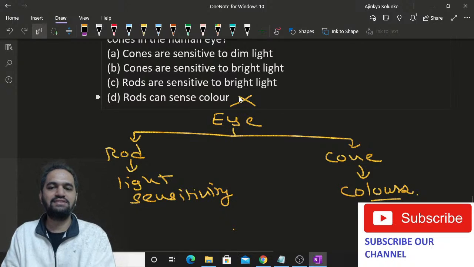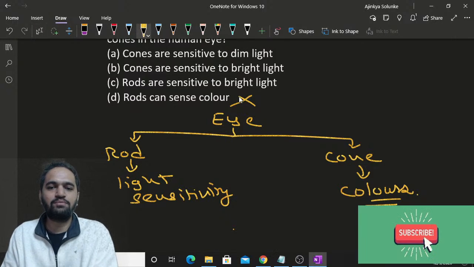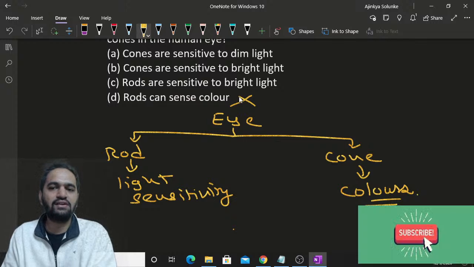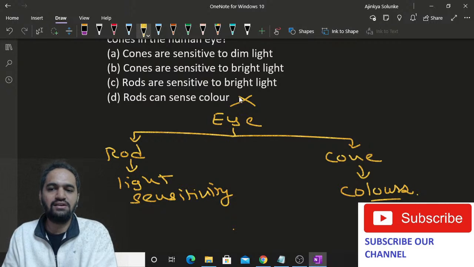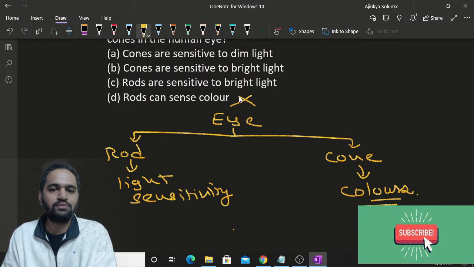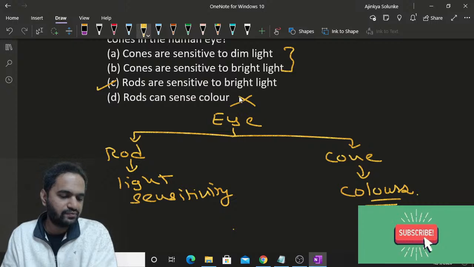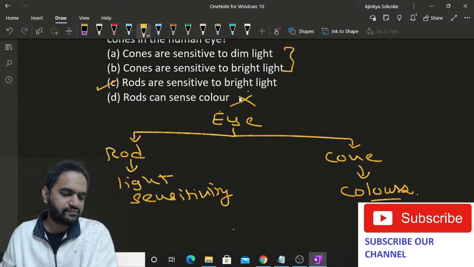Correct? Rods cannot sense color. That is not possible. And who is sensitive to light? Rods are sensitive to light. Cones are basically for color. So all you can say is rods are sensitive to bright light. Obviously, that should be the answer because the rest is only for colors. Yes, correct.